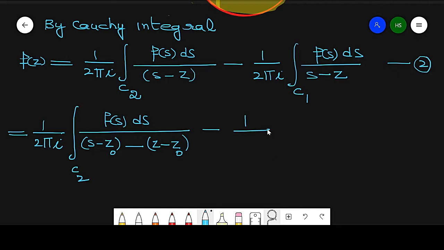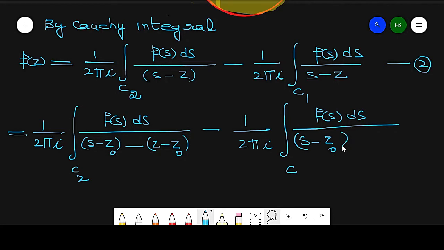Similarly, 1 by 2 pi i around C1, f(s) ds over (s minus z0) minus (z minus z0).